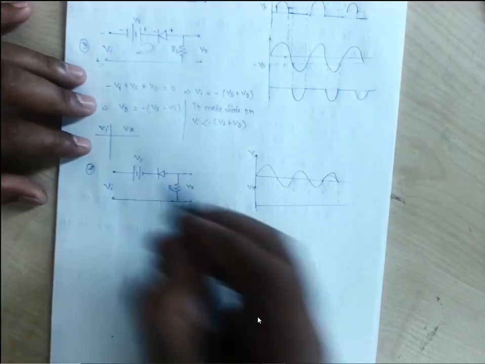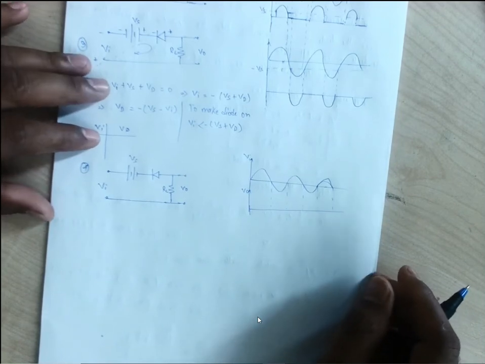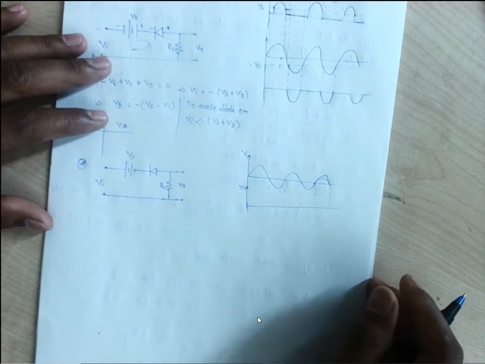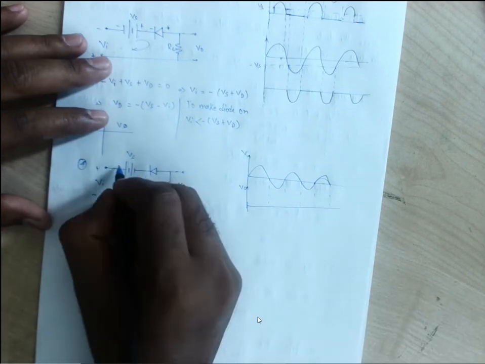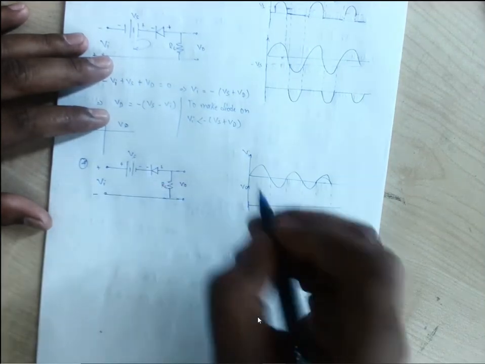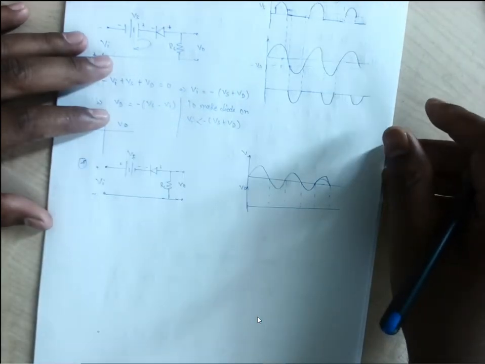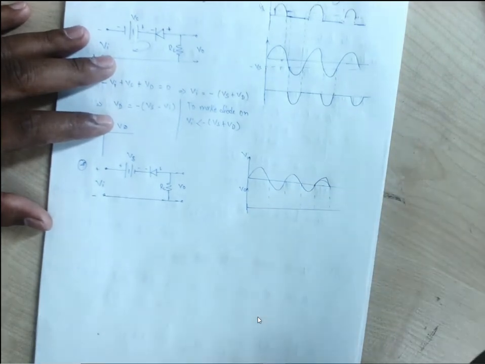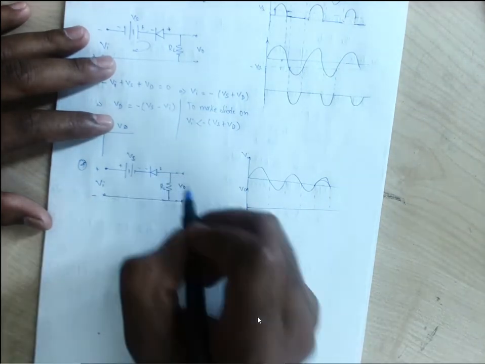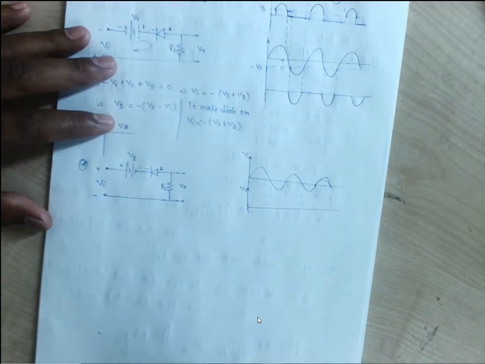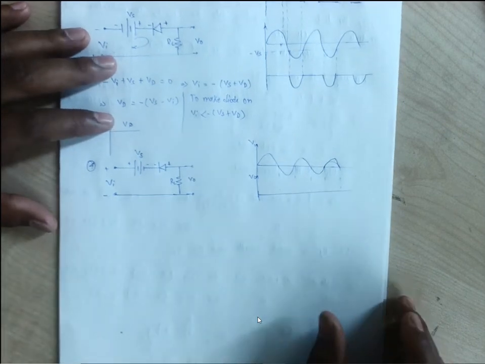So this Vs is making our diode on, right? This Vs is making our diode on. So if we consider the positive half, that is minus plus, plus minus, minus plus, cumulatively the difference is applied on the diode. So the time up to which this Vi is not equal to Vs, our diode will be in the on state. Just try to understand, because our Vs is making our diode on. So the moment up to which our diode is on, it will conduct and we will get our output.